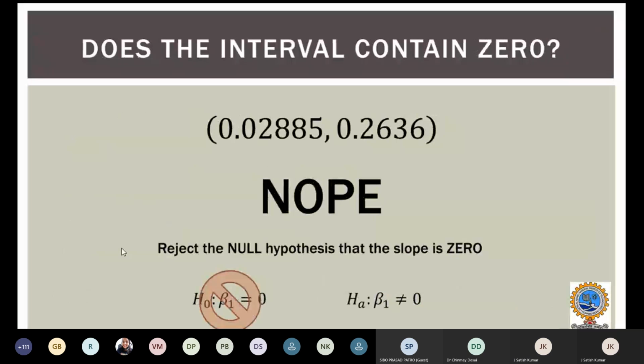If beta 1 is 0, then if the interval contains a 0 value, you cannot reject the null hypothesis. We can go ahead only when the value is non-zero.